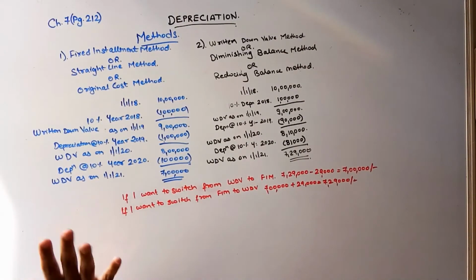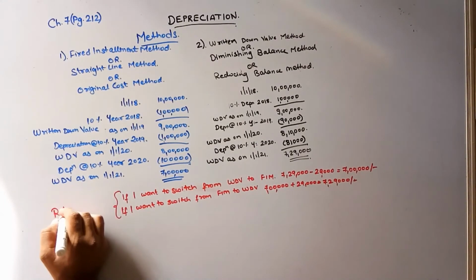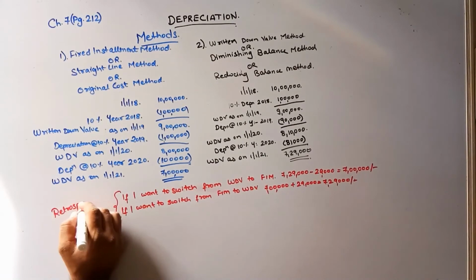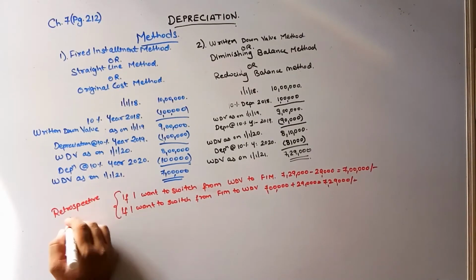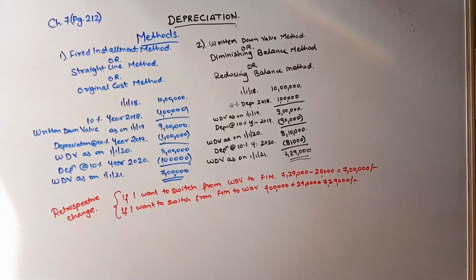See, this will come at a very later stage wherein the sum will say that retrospectively you have to change your method. Okay, this is a retrospective change, only then. Only if the sum says that change the values retrospectively, then this difference you will add or deduct.